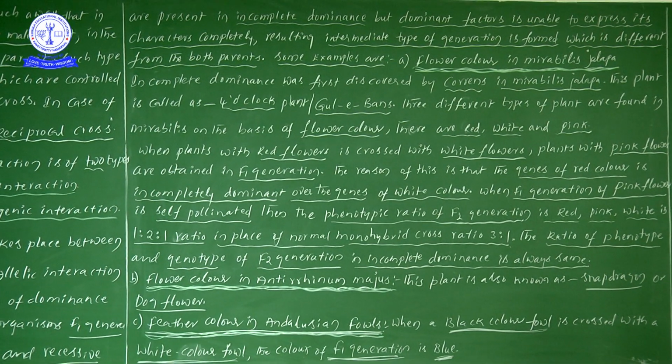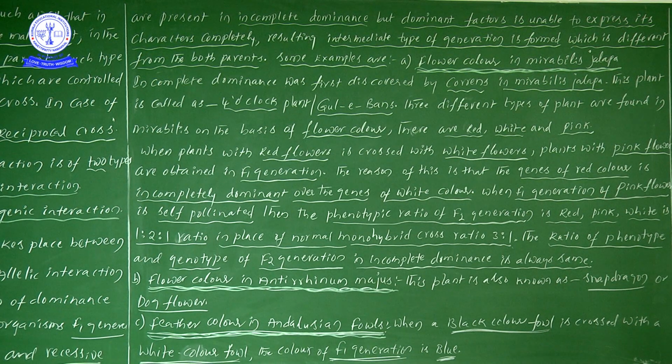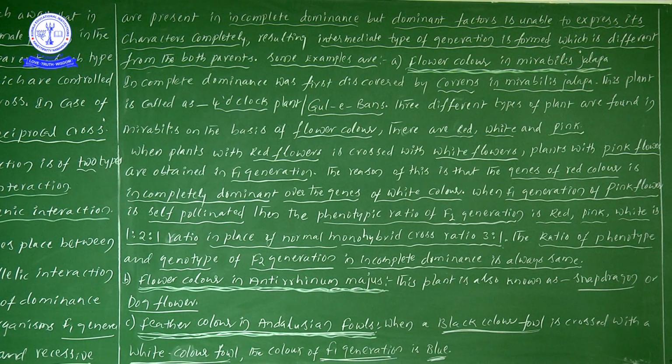But here in incomplete dominance, the parental characters are not expressed. The dominant factors, or dominant genes, are unable to express their characters completely.